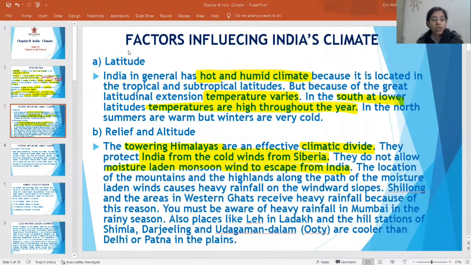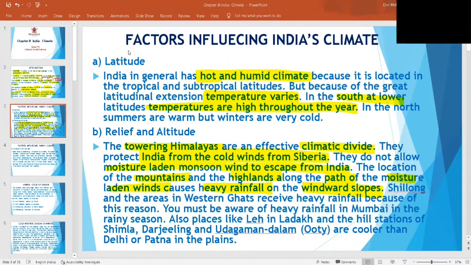The location of the mountains and highlands along the path of moisture-laden wind causes heavy rainfall on the windward slopes. So what happens? The Himalayas protect us from the cold winds coming from Siberia, and they don't allow the heavily loaded monsoon winds to escape from India. Because of these mountains and highlands, the moisture-laden winds cause heavy rainfall on the windward slopes. That's why Shillong and the areas in the Western Ghats receive very heavy rainfall.